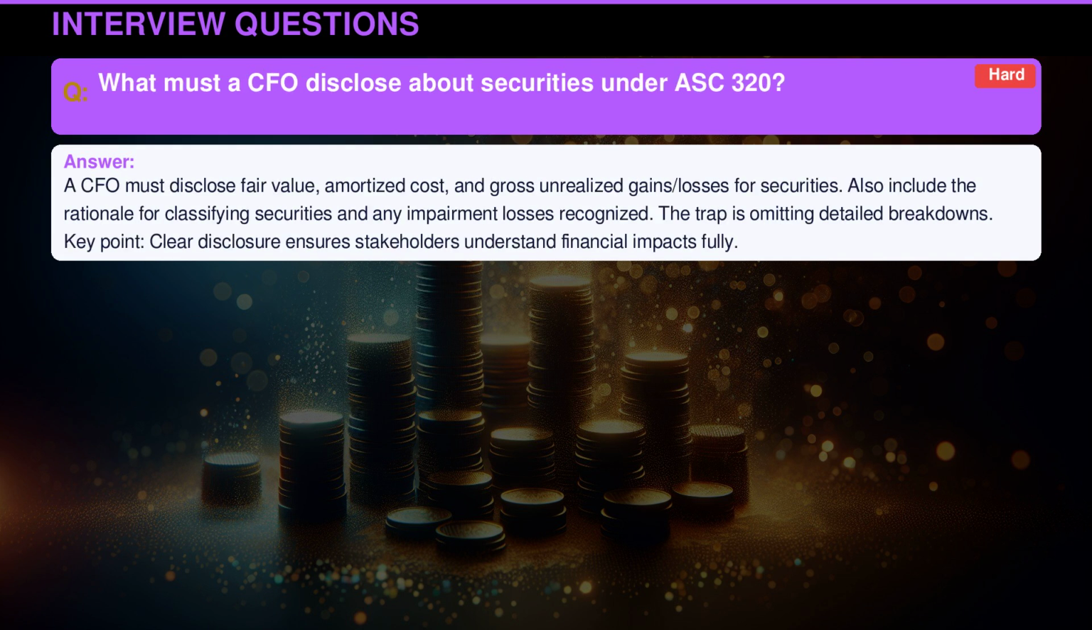A CFO must disclose fair value, amortized cost, and gross unrealized gains losses for securities. Also include the rationale for classifying securities and any impairment losses recognized. The trap is omitting detailed breakdowns. Key point: clear disclosure ensures stakeholders understand financial impacts fully.